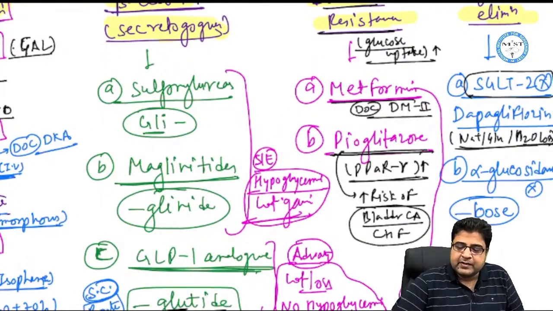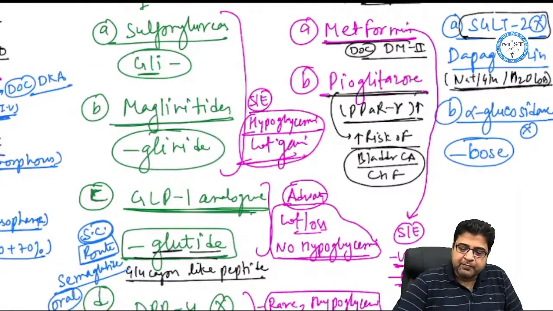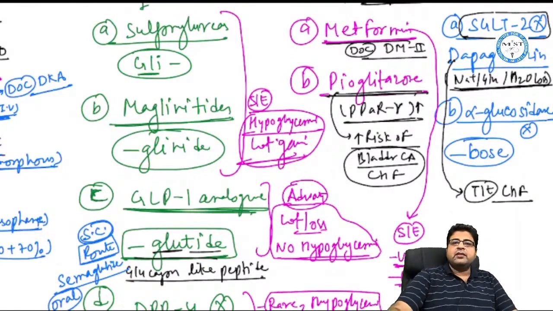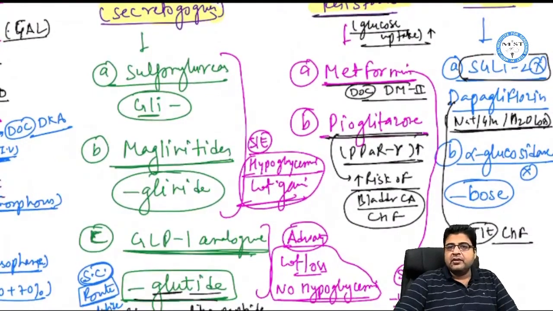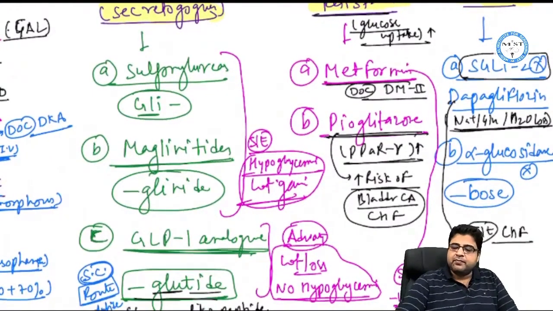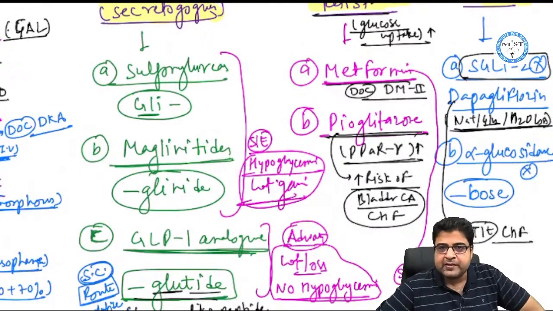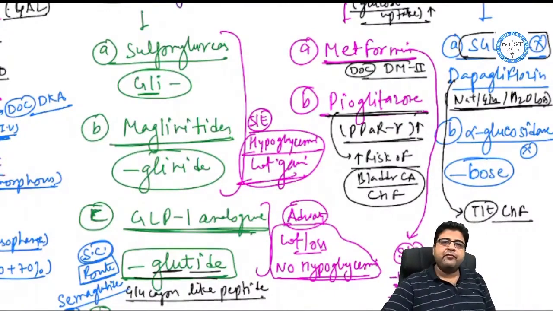And because these medicines cause loss of sodium, glucose and water from the body, there is a drug known as dapagliflozin. Dapagliflozin is approved for the treatment of CHF because the medicine can reduce the congestion in the heart. Plus, it can reduce the glucose level and control diabetes also. So by reducing sodium and water, it can reduce the congestion in CHF, and by reducing the glucose, these drugs are also given for diabetes.